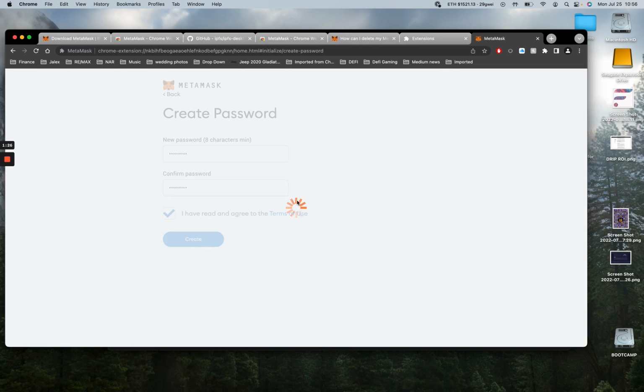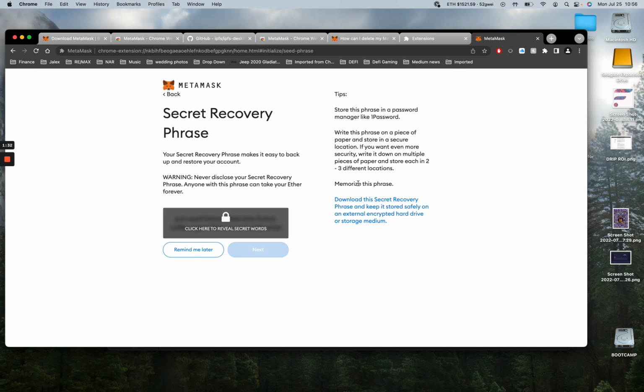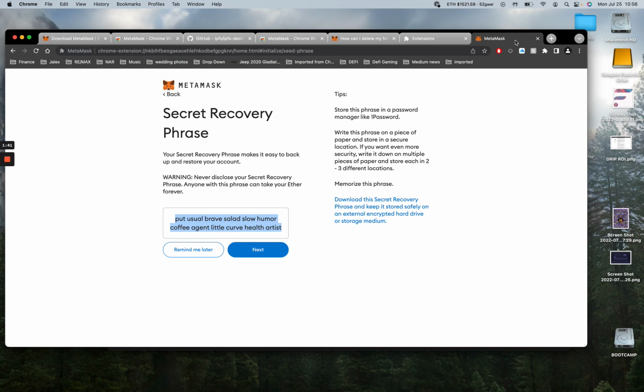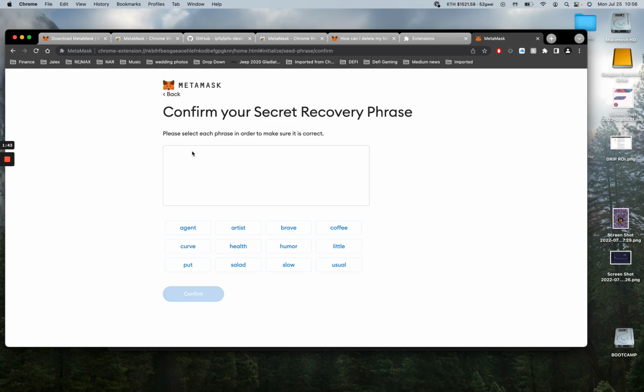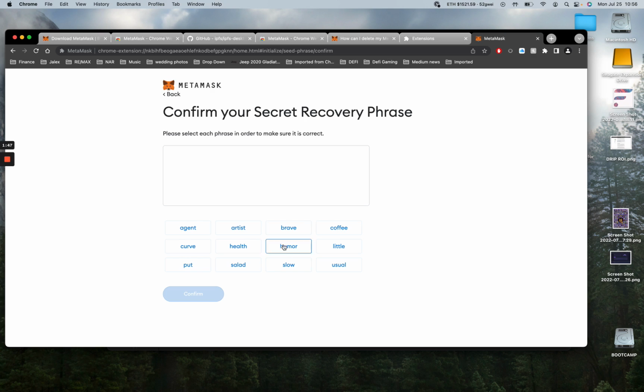After you enter a password there, it's going to show you to secure your wallet. I already know how to do this. I'm not actually going to back these words up because I don't need them. I'm not going to use this wallet now that you've all seen these words. Any of you will have access to this wallet. You have to confirm your words here.